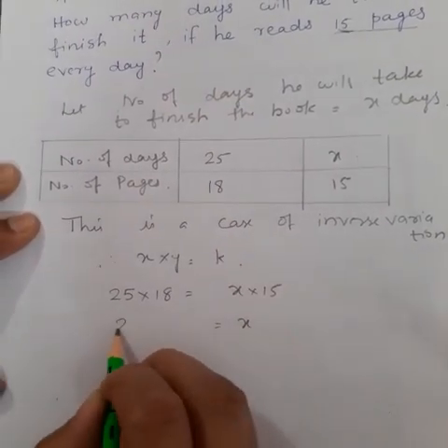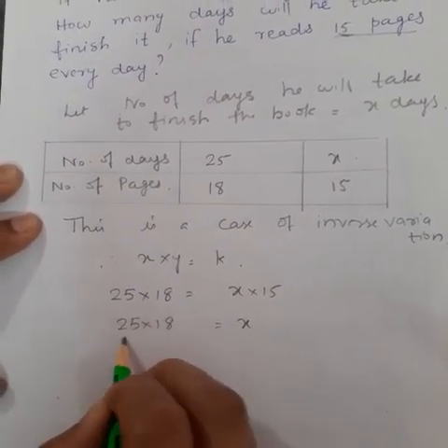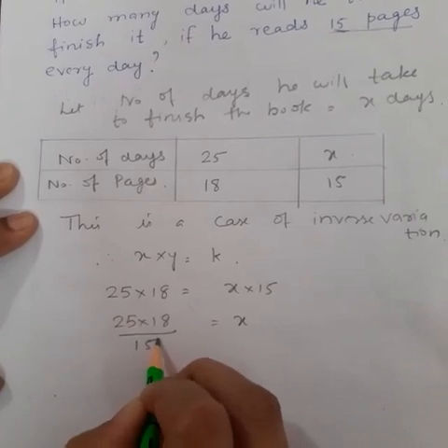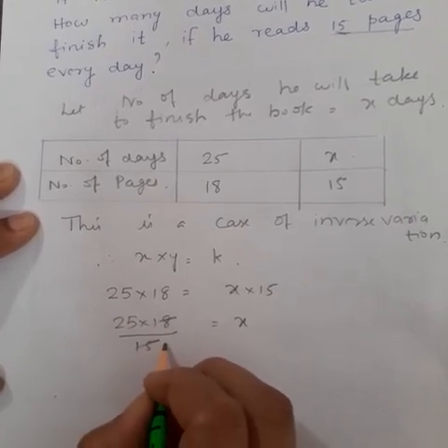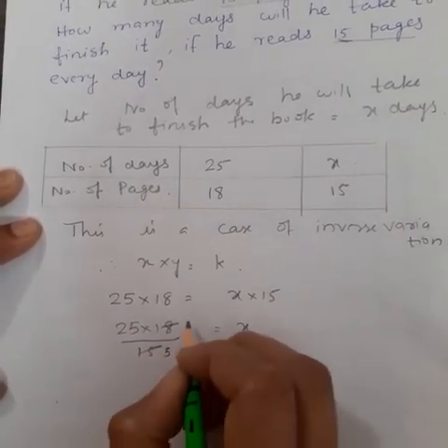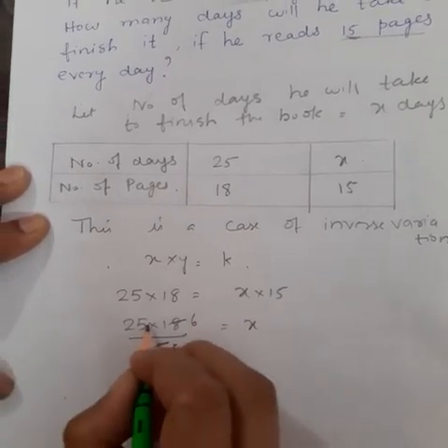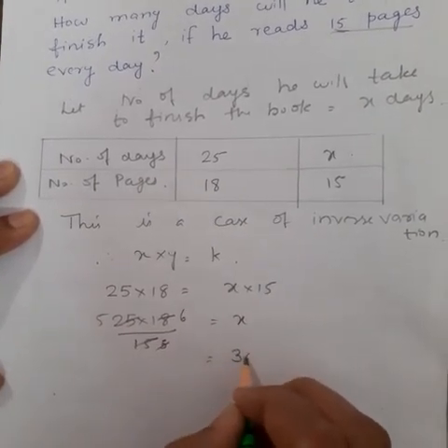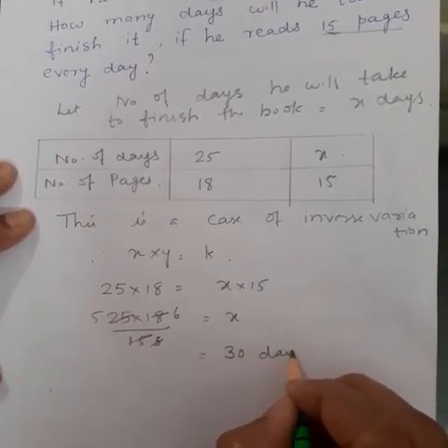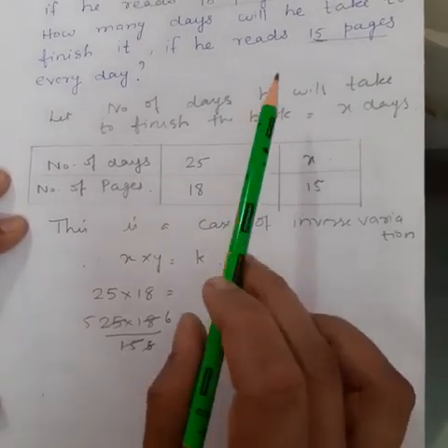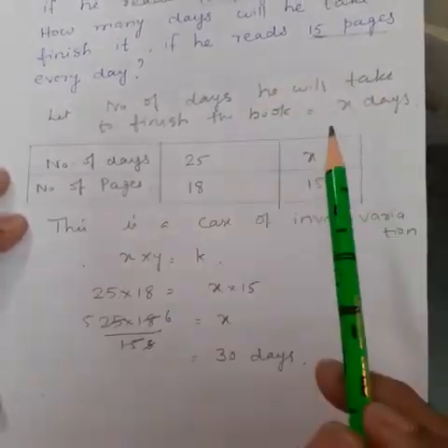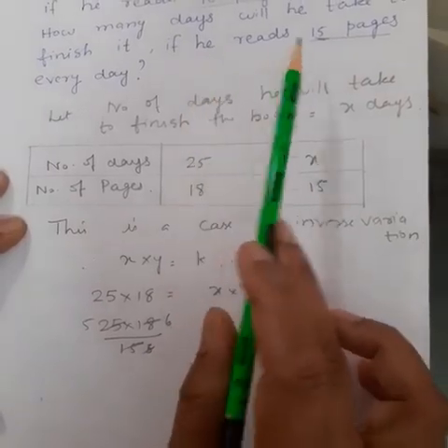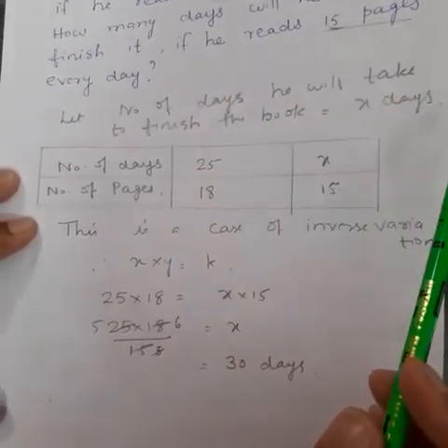So, x is equal to 25 into 18 divided by 15, that is equal to 30 days. So he will take 30 days to finish the book if he reads 15 pages every day.